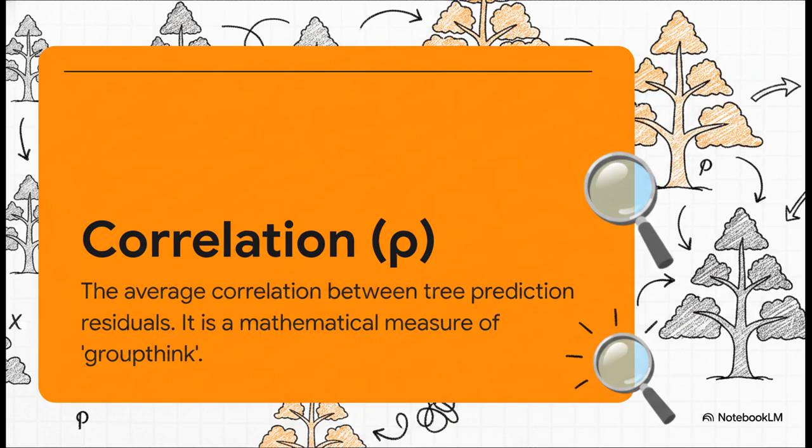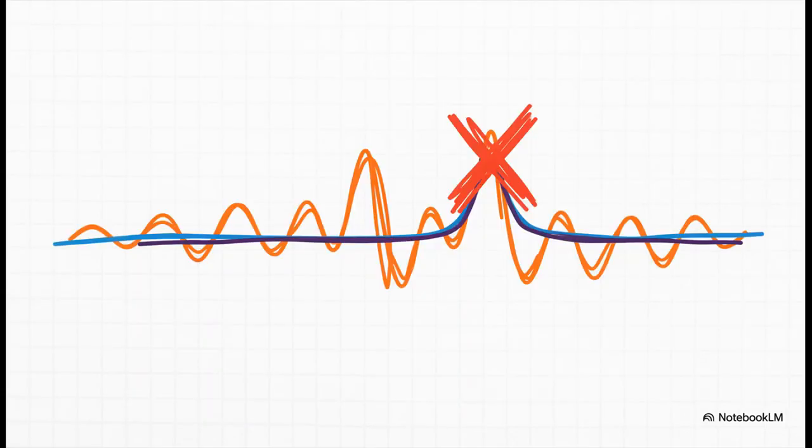If your trees are highly correlated, it's like they're all in an echo chamber. They've all learned from the same dominant features, and worse, they're all likely to make the exact same mistakes. And that's the real problem, right? That's the echo chamber. If everyone in your committee is making the same mistake, then averaging their votes doesn't do you any good. You just get the average of a bunch of wrong answers. The wisdom of the crowd only works if the crowd has diverse opinions.